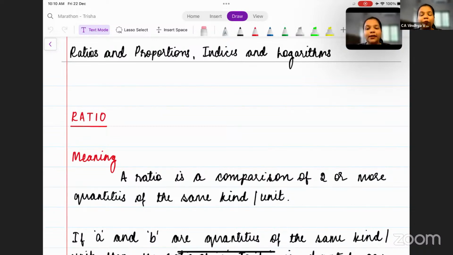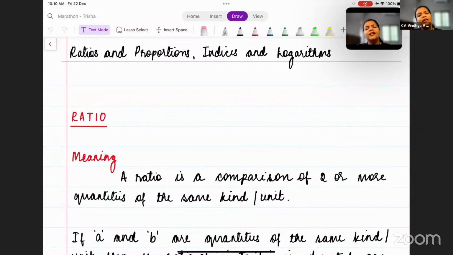One more important thing that I would like to share with you all, as my opinion: don't spend a lot of time on one question. Do not spend a lot of time on one question, because the moment you spend more time on one question, you will start getting scared with respect to the time that you have left. So if you're not able to get the answer within maybe 2 or 3 minutes, go to the next question and come back to it later. So do not spend a lot of time on every question.